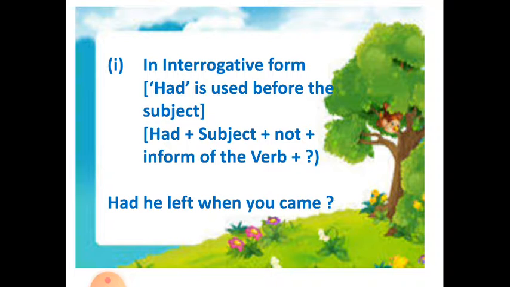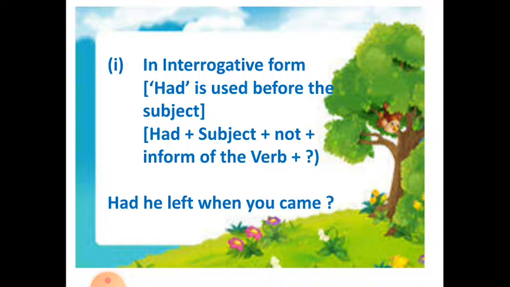In interrogative form, as we have discussed in present tense also, had is used before the subject. So had plus subject plus the third form of the verb plus question mark.